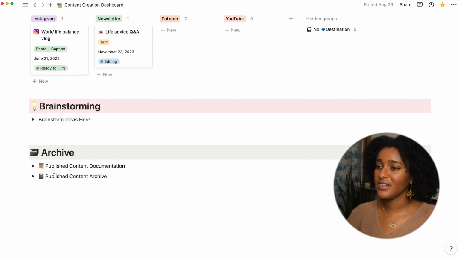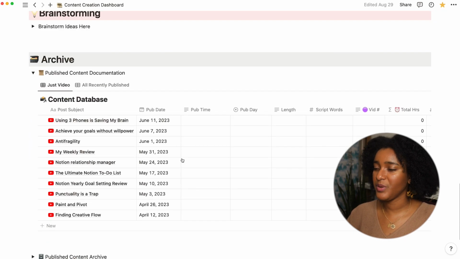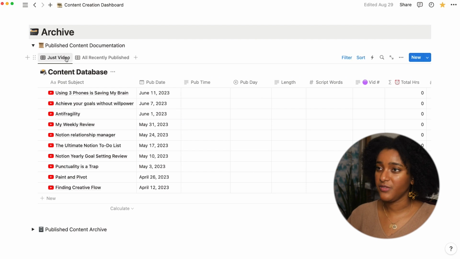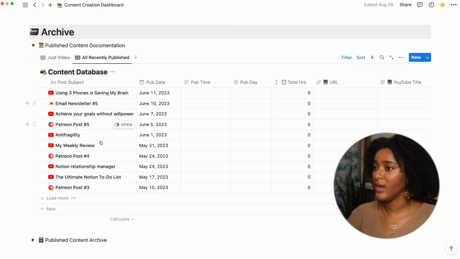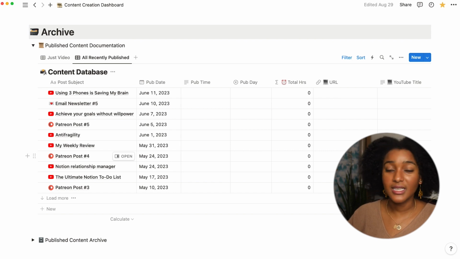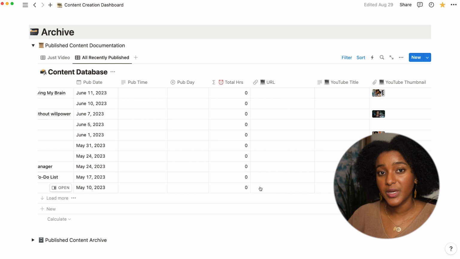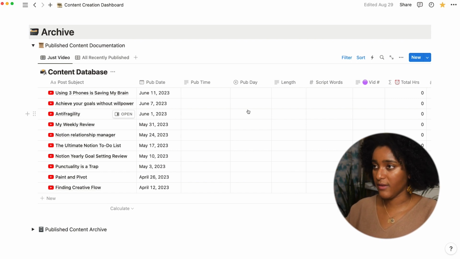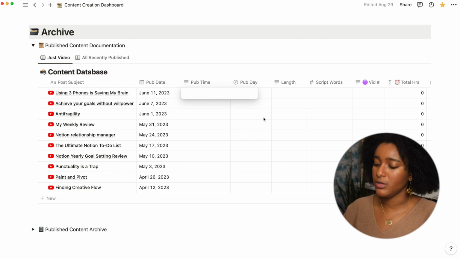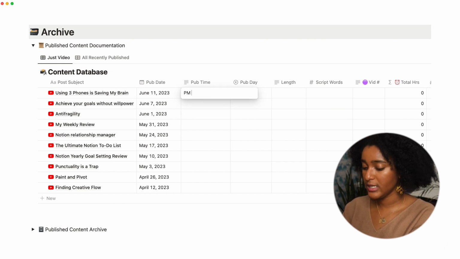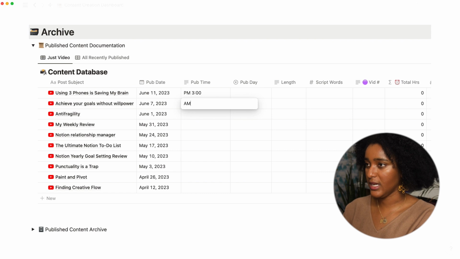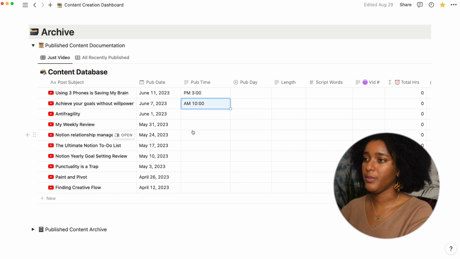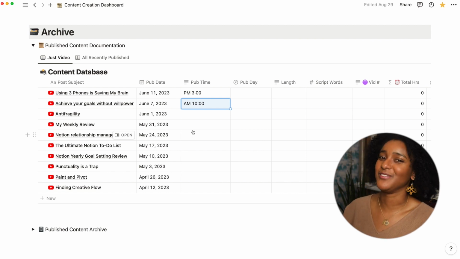And finally, there is an archive. So all of the content that you've published, you can have the documentation for the video and for everything. This is how, at a glance, I say to myself, okay, how long have I spent on each piece of content? If I wanted to keep track of the performance by published day or by published time, I could keep track of that here. When I'm adding the time in, I usually put AM or PM first, and then I'll say 3, because if I wanted to sort by time, then the AM will show up on top of the PM so that I'll have things in the right order as far as time.